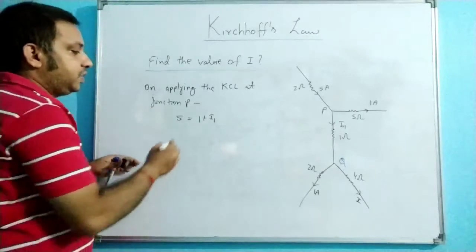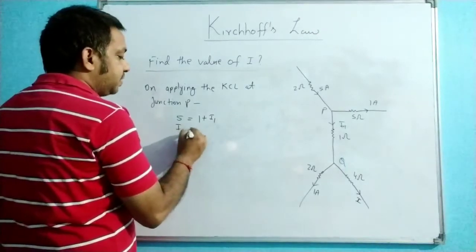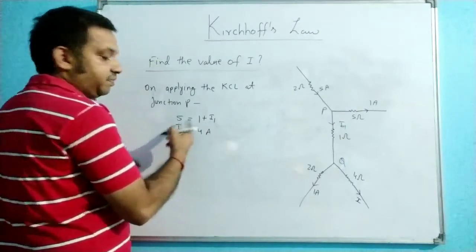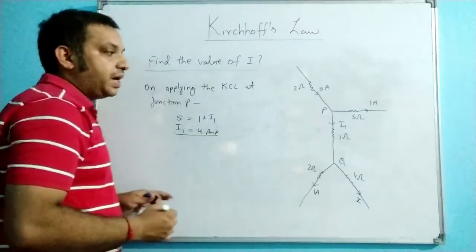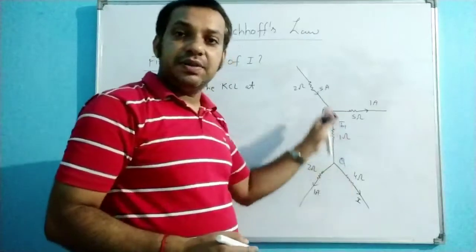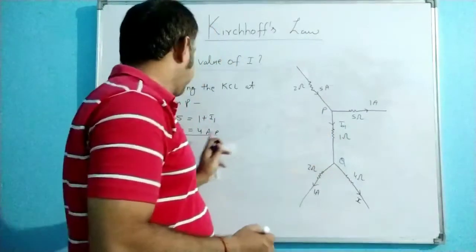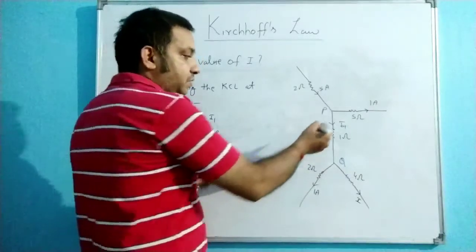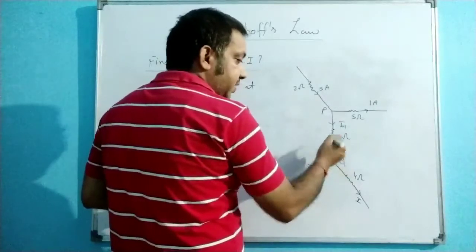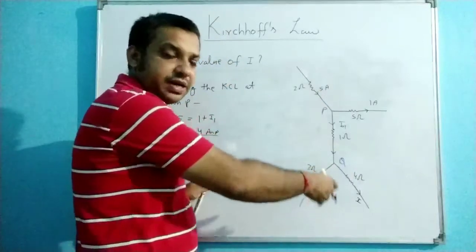Clear? So here you can find the value of I1. How much is it? 4 ampere. 5 minus 1, you will get 4 ampere. So in this arm, the value of the current flowing is how much? It is 4 ampere. Now see, the 4 ampere current is also flowing this side. In this particular arm, there is a single wire.